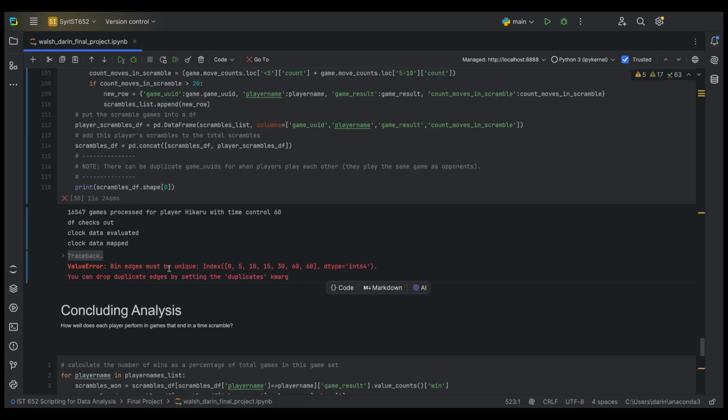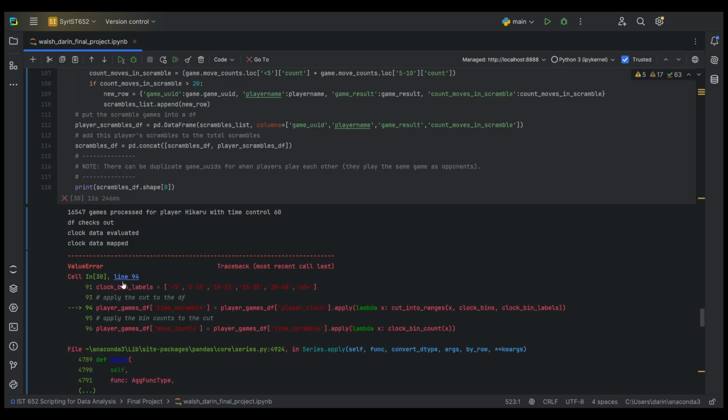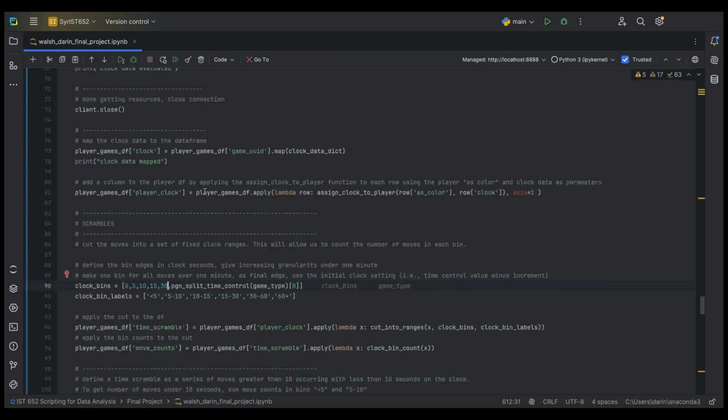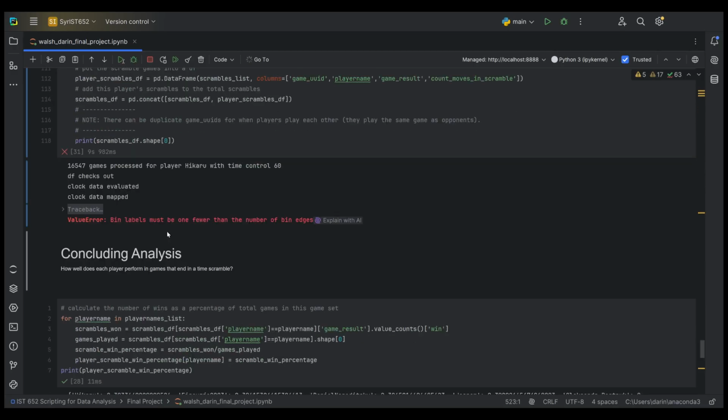Bin edges must be unique. And I'm looking at this, and I notice that we have two settings in the bins for 60 seconds, and this makes a lot of sense. I'll go back up to the line that occurred in. Because this right here is the last bin, and that would be equal to the game time. So in the case of Bullet, it's 60 seconds, and here we already have a bin for 60 seconds. So the simple solution is just to get rid of that bin. Not a problem. Let's try that again.